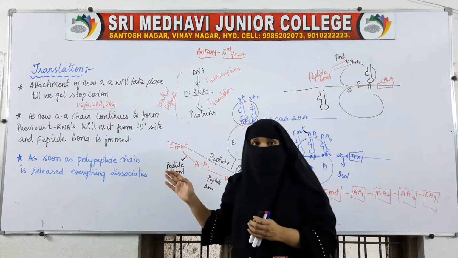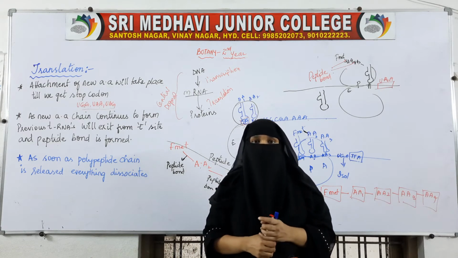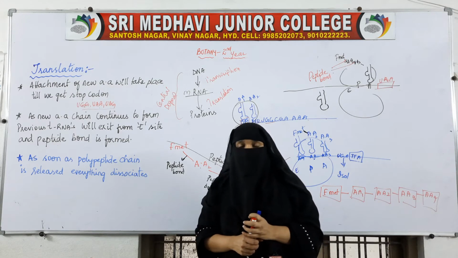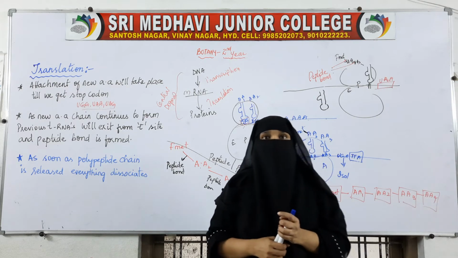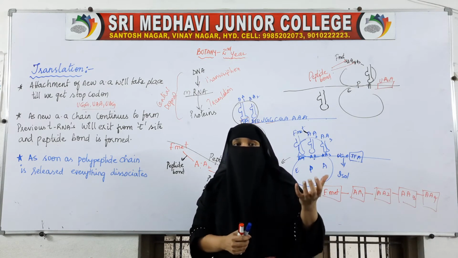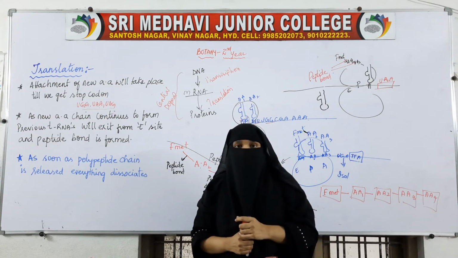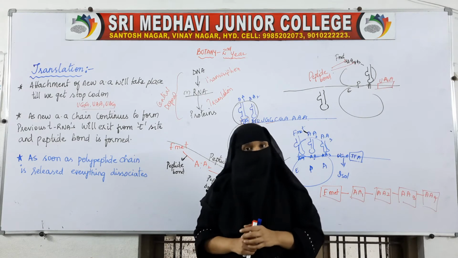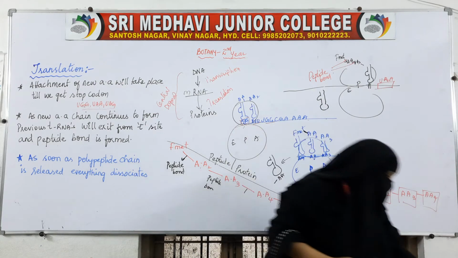We see this process of the central dogma in organisms where DNA is the genetic material and RNA helps in the synthesis of proteins. But there are certain organisms, certain viruses, where the genetic material is RNA. So how will proteins be synthesized in those organisms? Let us see.